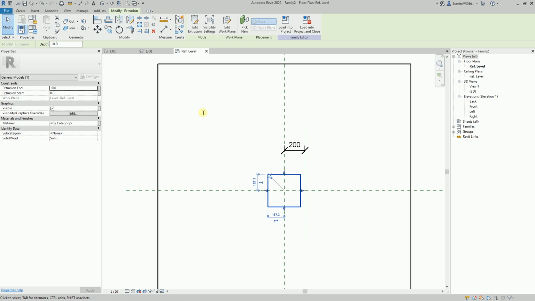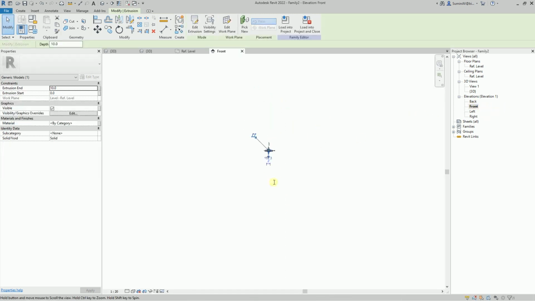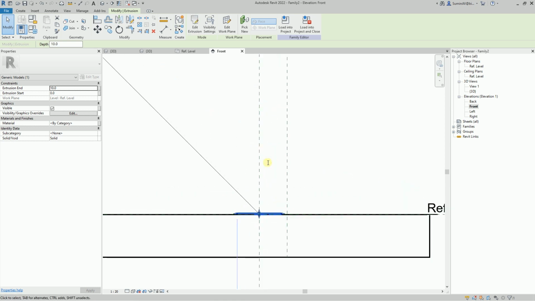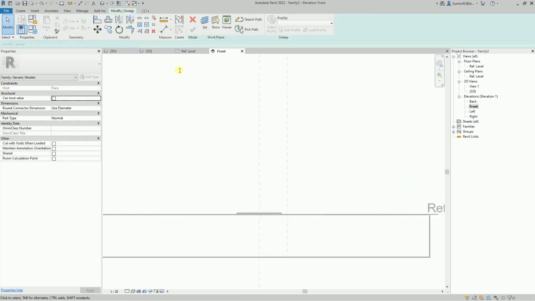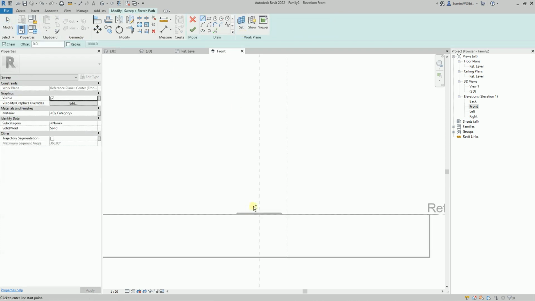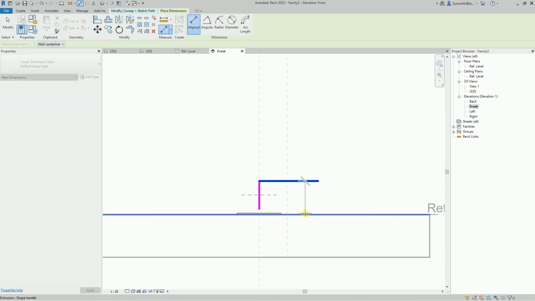Next, we will create the door handle itself. I will do it with a sweep. I'll go to the elevation view and build the path. I need this line and a horizontal one. I will determine the height for the horizontal line. Here you can snap to the face of the object, but it is better to do it with the reference plane. The dash-dot line shows the level. Press the Tab key to highlight the plane and snap to it.